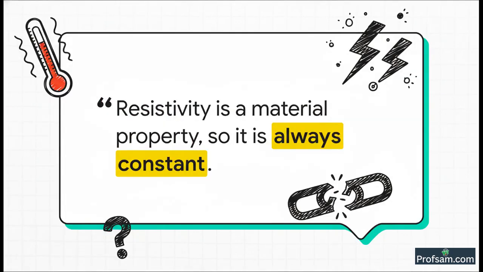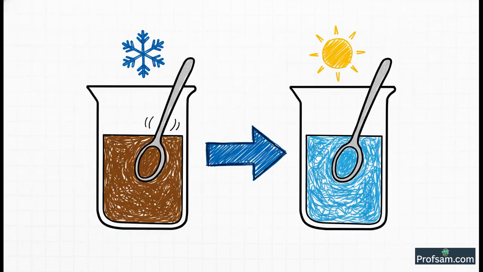And here is another tricky one. We always say in class, resistivity is a material property, right? So many students think, okay, if it's a property, it must be a fixed, constant number for that material. But this is only half the truth. The full truth is, yes, resistivity is a property of the material, but that property itself is dependent on temperature.